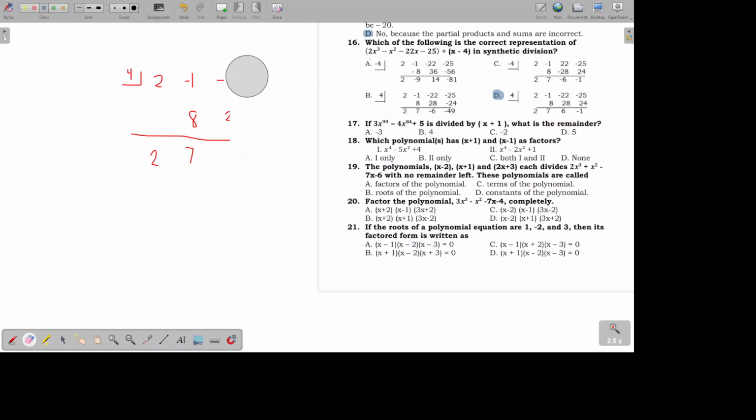Okay, let's have number 17. If 3x to the power of 99 minus 4x to the 84th power plus 5 is divided by x plus 1, what is the remainder?